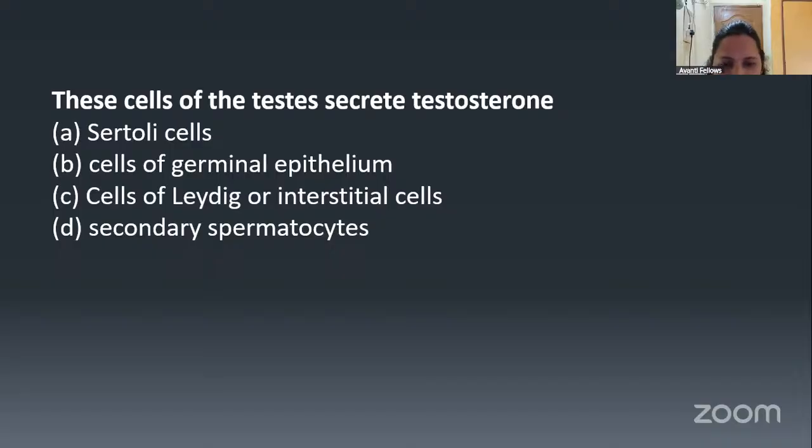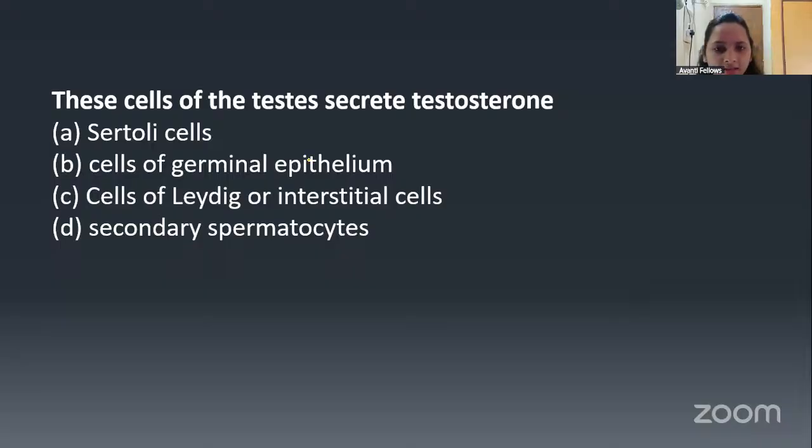I will end the poll, sharing the results. Okay. 25% have given option A, 25% B, whereas C was chosen by 50%. Very good, guys. Option C is the correct answer.